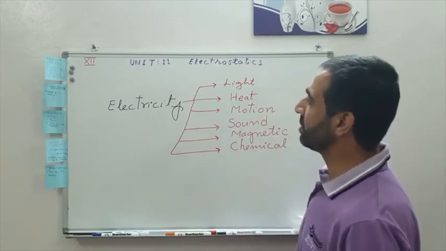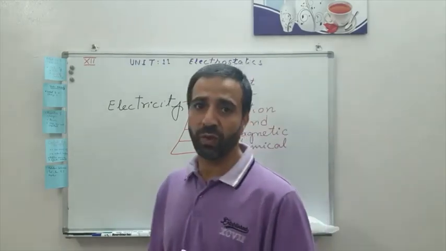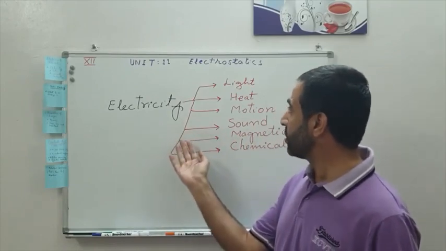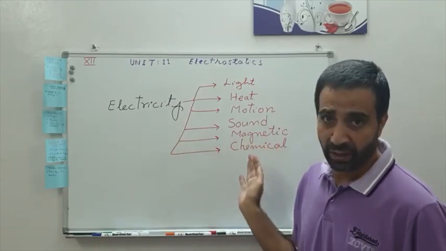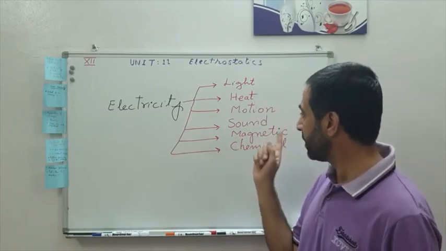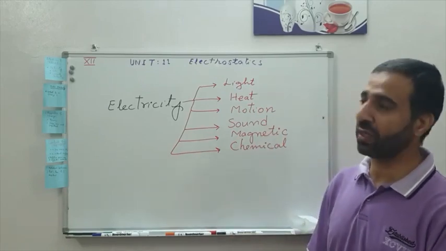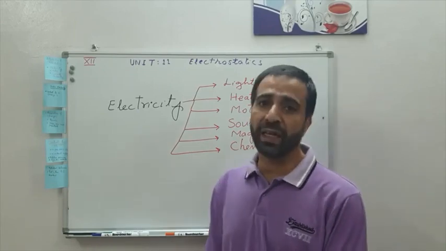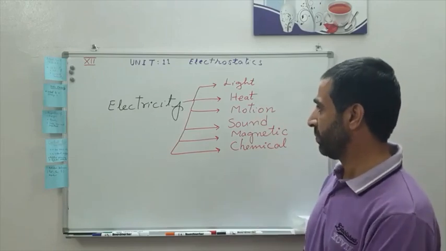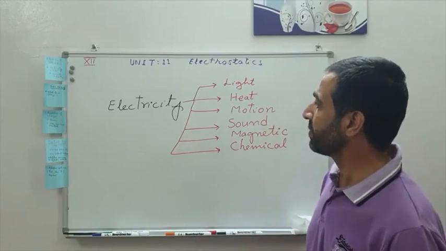Right now, the question is, where does this electricity come from? Why does electricity produce all these effects? How is electricity able to produce light, heat, motion, sound, magnetic effect, and chemical effect? This is what we will learn in this course.